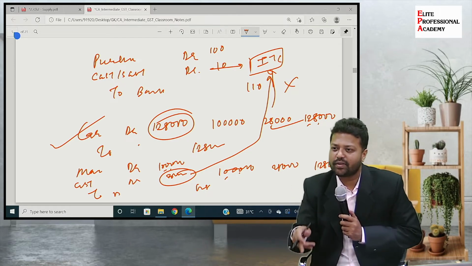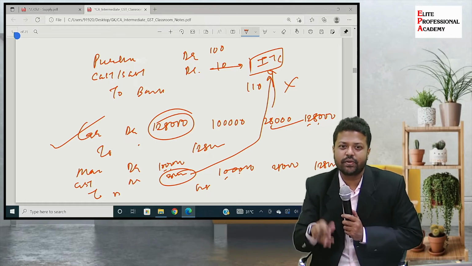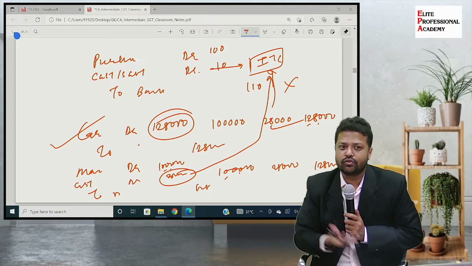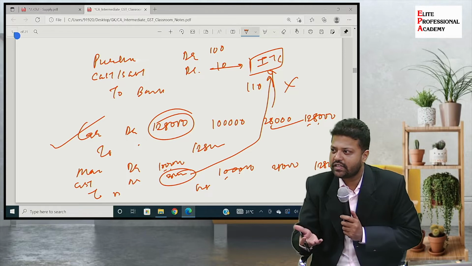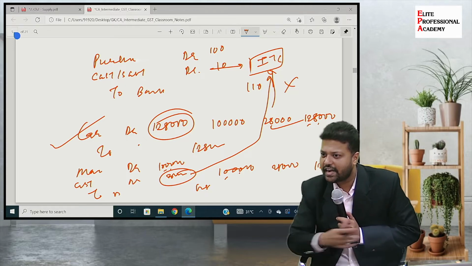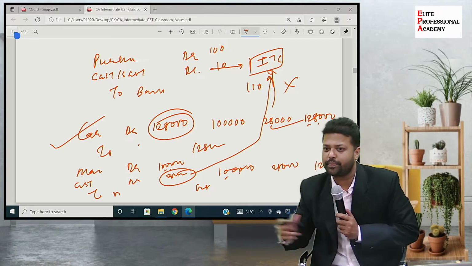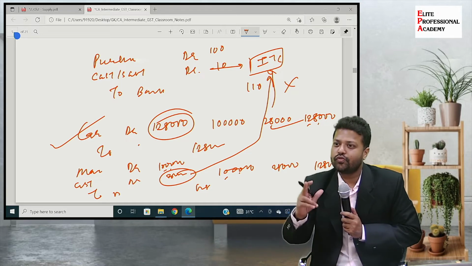ये क्यों पड़ा हुआ है बुक्स में, CGST के लेजर में क्यों पड़ा हुआ है 28,000? So you say no, that is not eligible credit. If it is not eligible, why is it lying in the assets? Write it off in the books of accounts, write it off to the P&L account. So what entry will you pass?